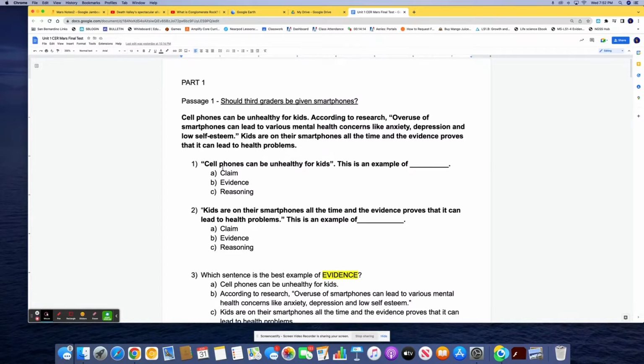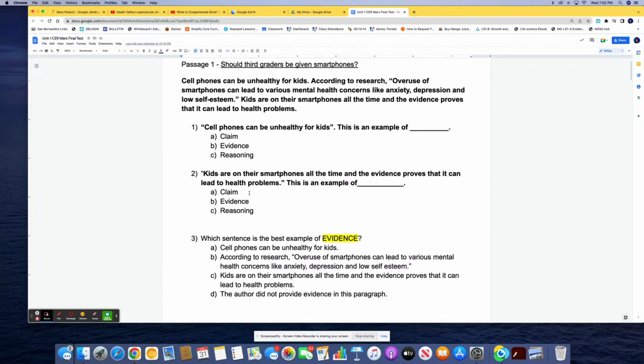Question number 1. Cell phones can be unhealthy for kids. This is an example of A, claim, B, evidence, or C, reasoning. Question 2. Kids are on their smartphones all the time, and the evidence proves that it can lead to health problems. This is an example of A, claim, B, evidence, or C, reasoning.